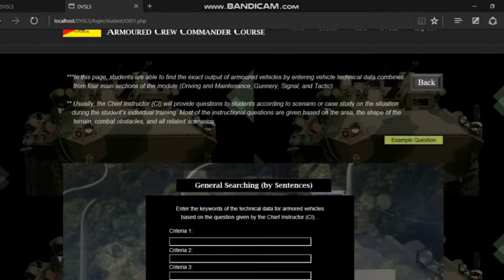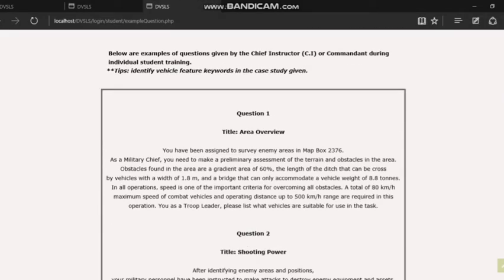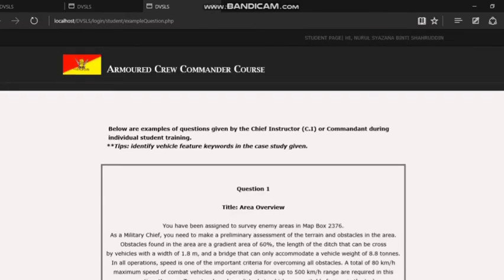At this page, I also provide an example question for the students if they want to do some exercise. You can just click on this button, and the page will display this question page on another tab.